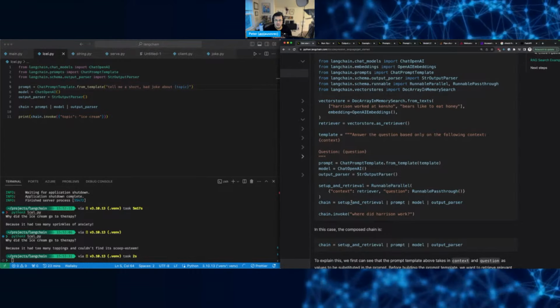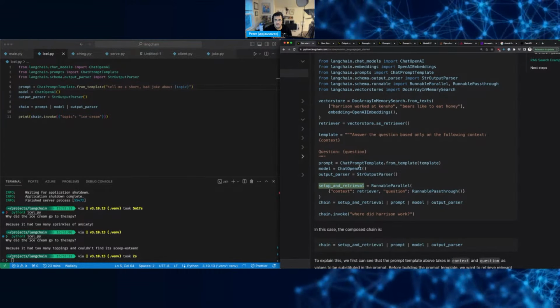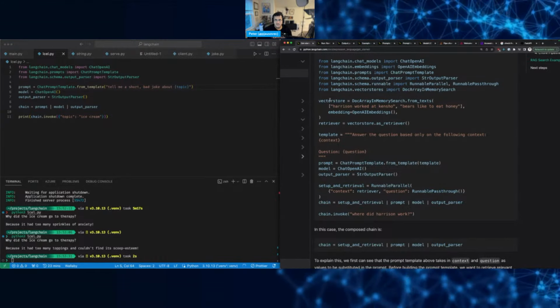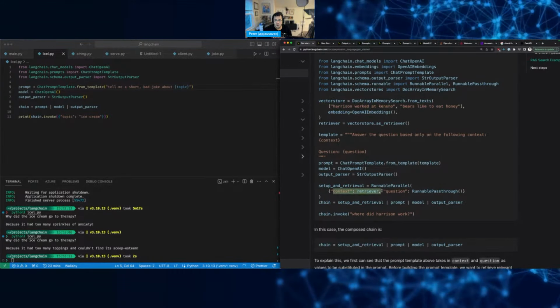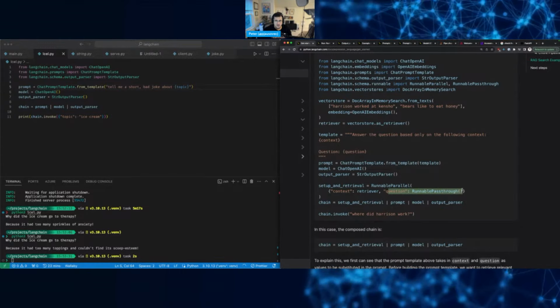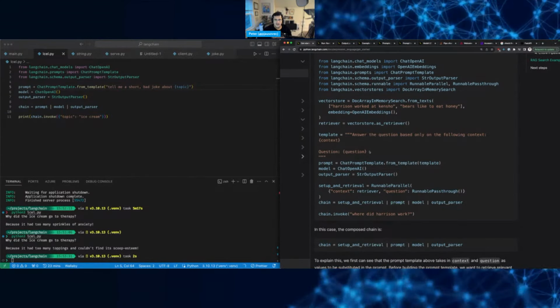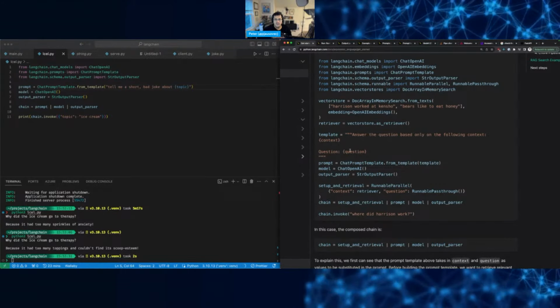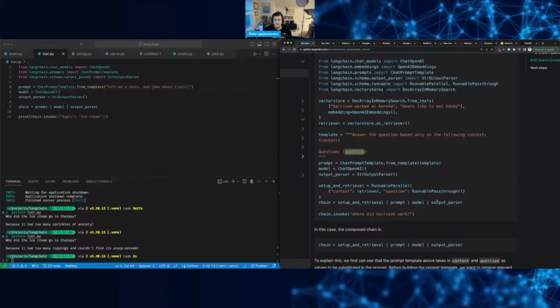And then the whole chain does setup and retrieval. So it sets up the vector store, well, the context, and I don't know what this question runnable pass-through actually does. Then, oh, maybe it knows to connect the runnable pass-through.